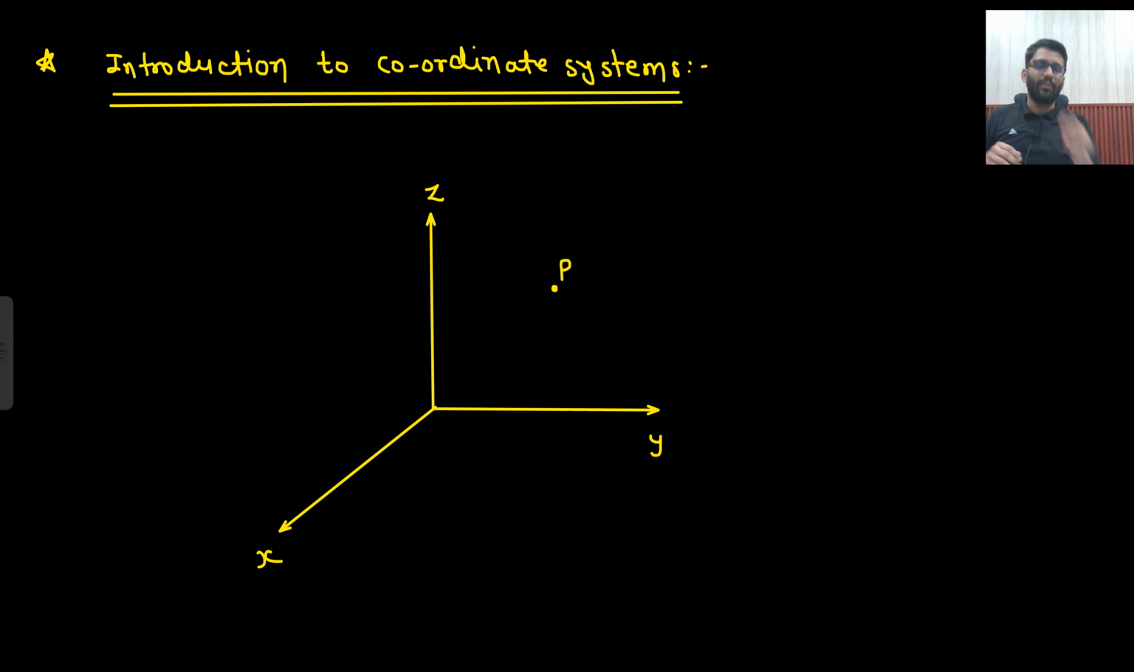So this is the syllabus. Now I am going to the introduction to coordinate system. So this is a point P. I need to reach to the point P. Where is this point P?